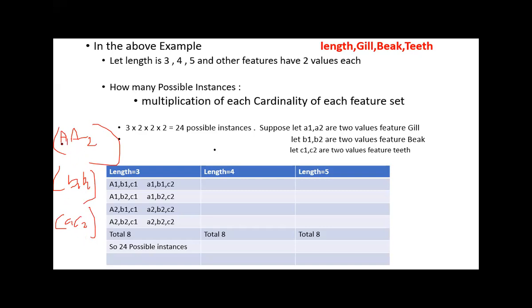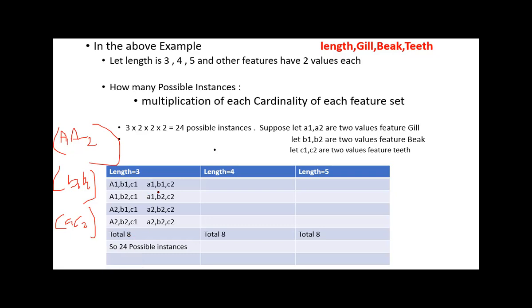And we have 3 sets. So A1, B1, C1, A1, B1, C2, A1, B2, C1, A1, B2, C2, and A2, B1, C1, A2, B1, C2, A2, B2, C1, A2, B2, C2. In that way, we will get 8 possibilities.